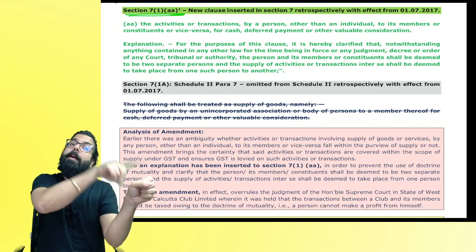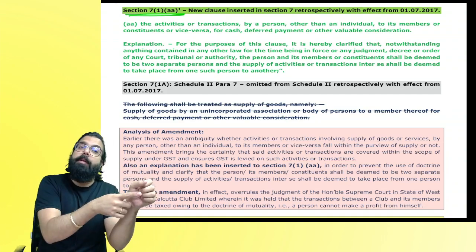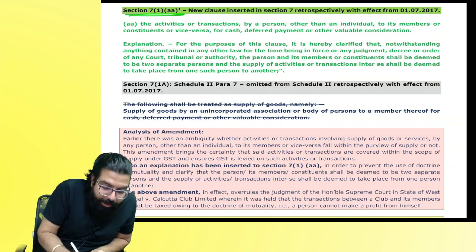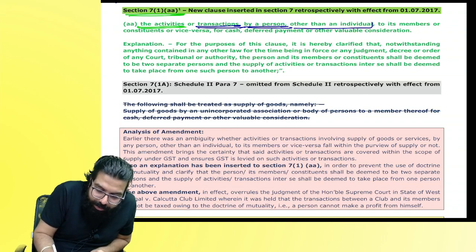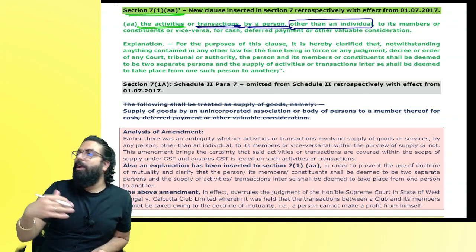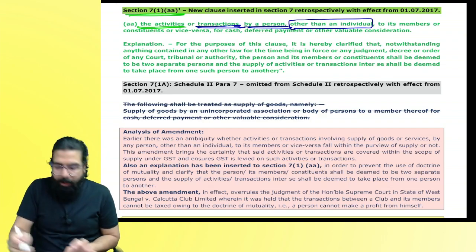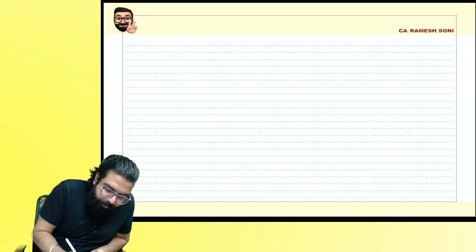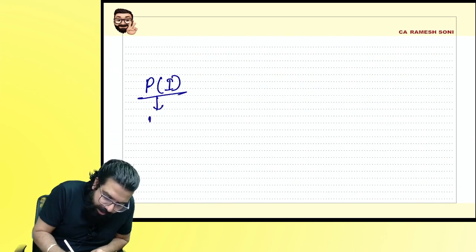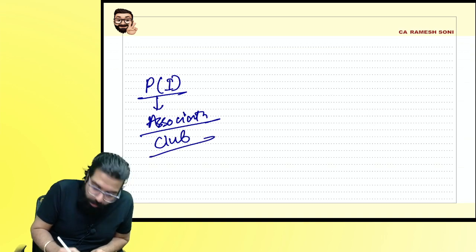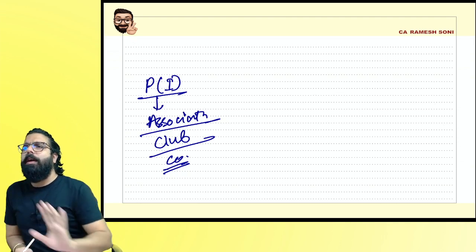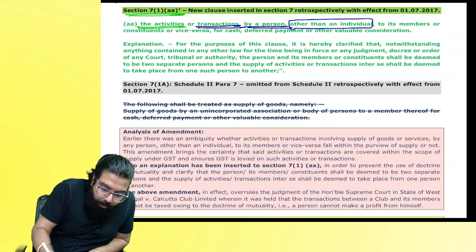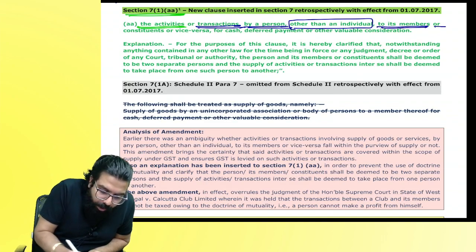Sir, what if the members give services to the club and the club gives the money? Baba, both ways they have made it possible. It says the activities, can you guys see, or transaction by a person other than an individual. Individual to individual they are not talking about. They are talking about what? A person other than an individual, means they are talking about an association. Might be they are talking about a club, or it can be a company also. Any person, Baba, a person can include anything other than an individual, if they are providing services to its members or constituents.